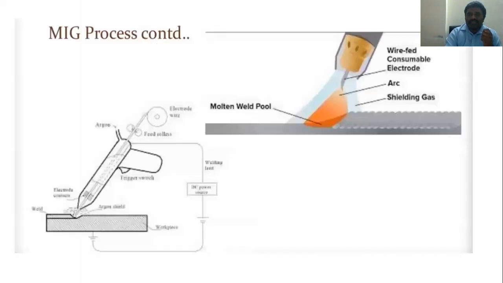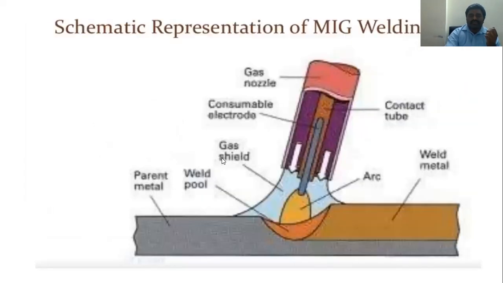From the diagram here, see the same diagram of the MIG welding process. Same thing: feed wire, consumable electrode, arc, and the shielding gas. So the molten weld pool, everything. Once again, I have seen the figure from that one. Here the DC supply can be taken as reverse polarity. So everything can take place here. We can use argon.